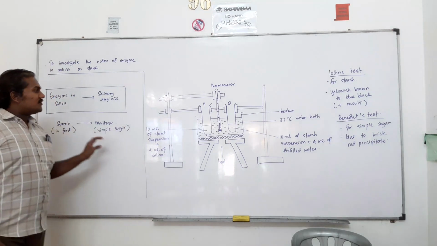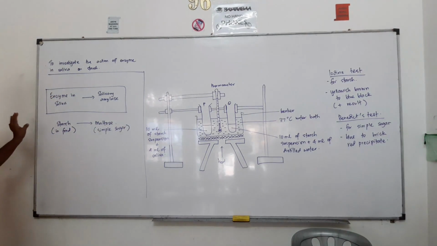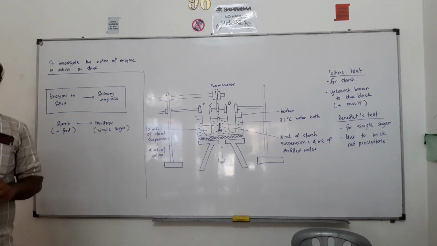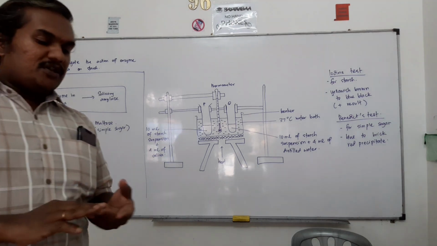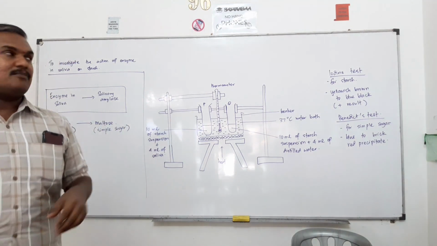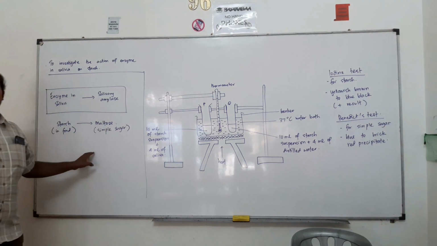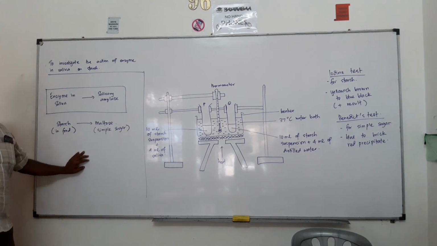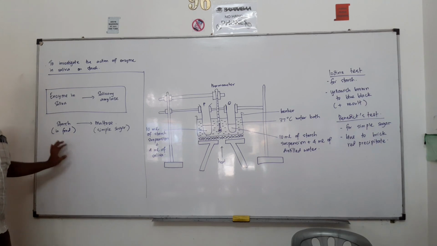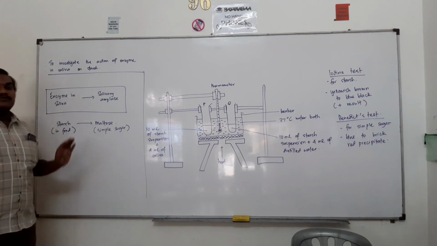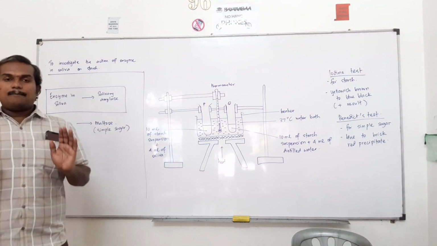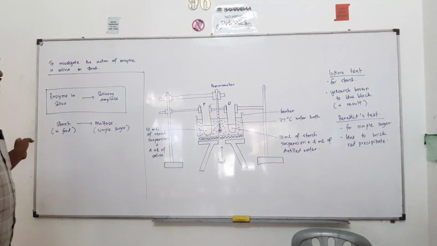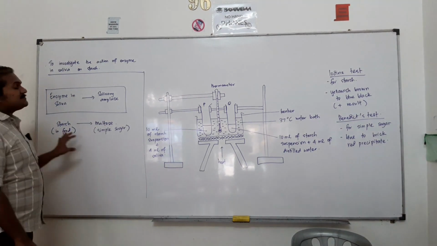So today's topic will be one of the important topics in our nutrition chapter. We will be having 7 classes of food: carbohydrate, protein, fats, vitamins, water, and then fiber, and also minerals. One of the parts in the nutrition chapter that we will be studying is actually the experiment.